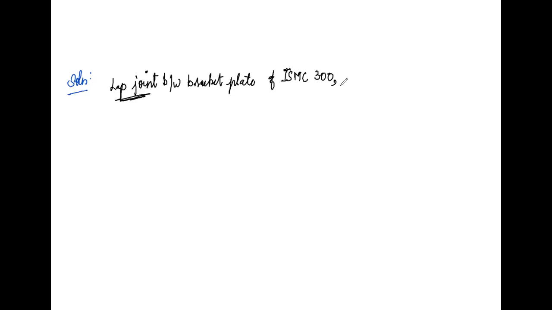In this lap joint, we already know that it has a single plane of shear. So the value of Nn is 1 and the value of Ns is 0.